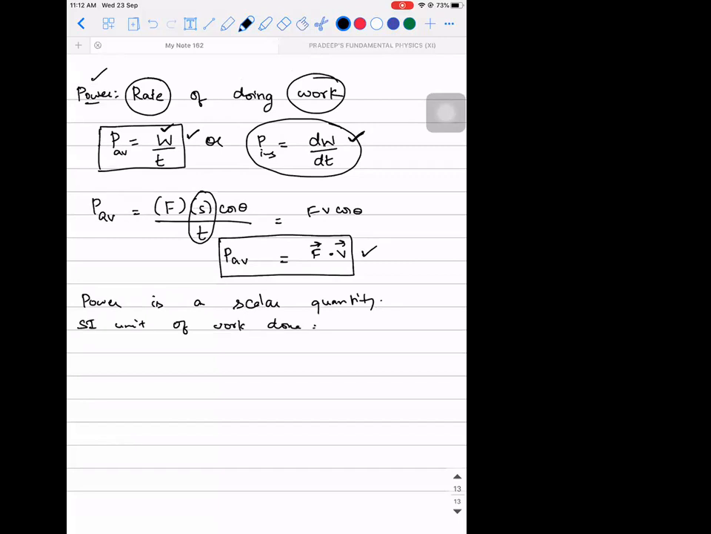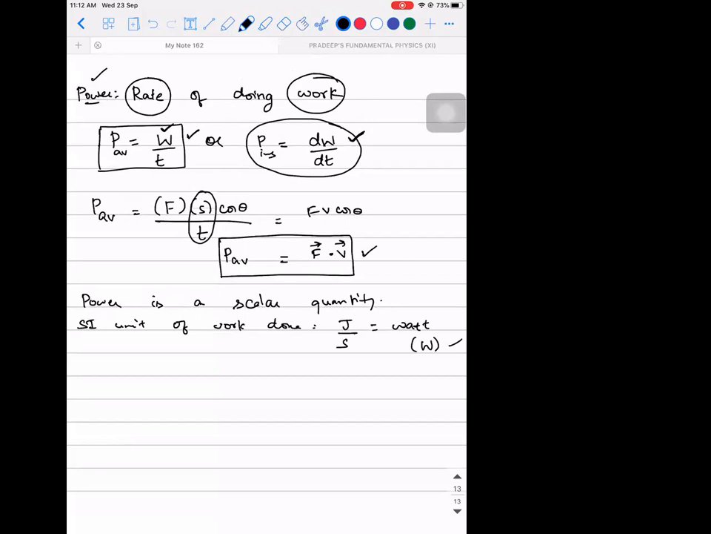Kilogram meter per second, so it is joule. Work done is in joule divided by time, which is measured in second. This joule per second is called watt. That is W. You would have heard this, right?